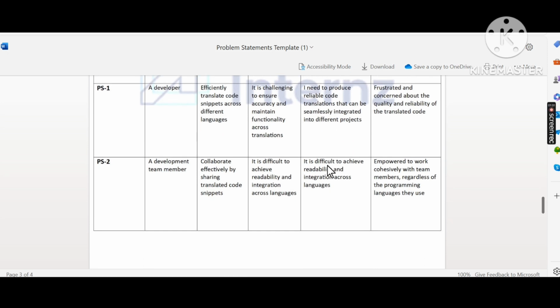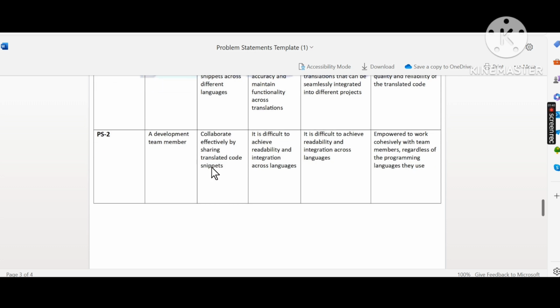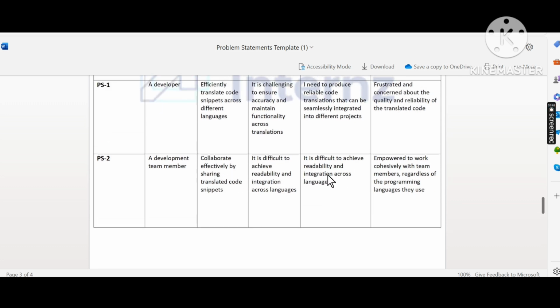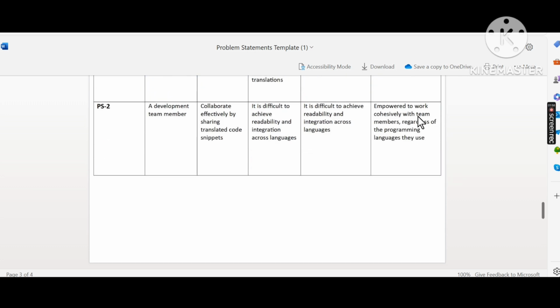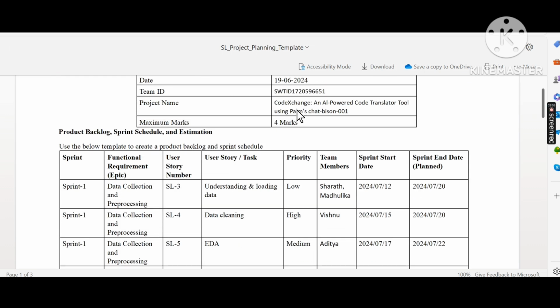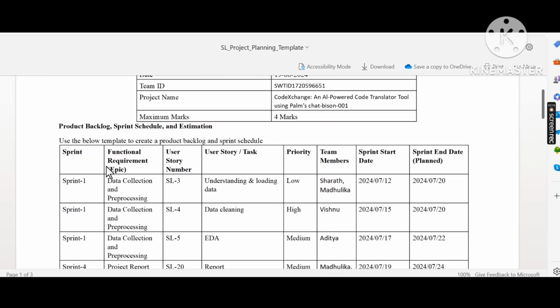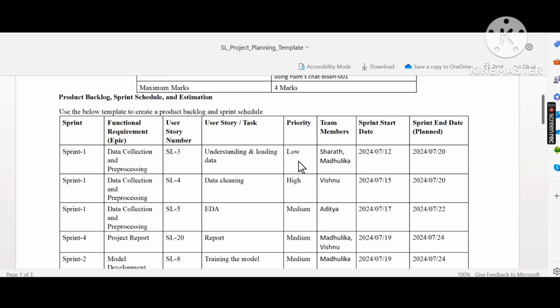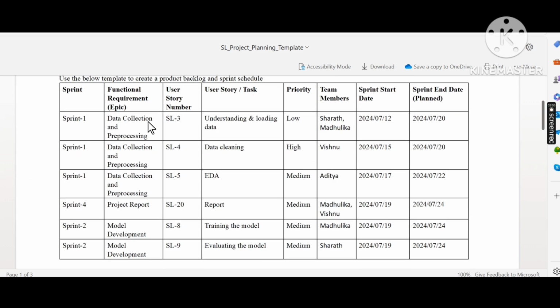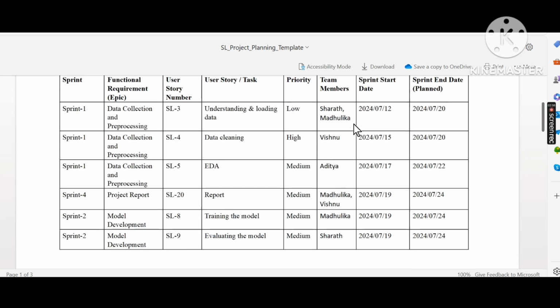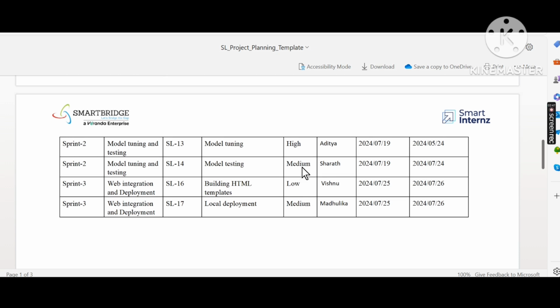and many more, PS1 and PS2, that is problem statement 1 and problem statement 2, a developer, a development team member. This is the planning which includes a sprint, functional requirement, user and priority, team members and other data.